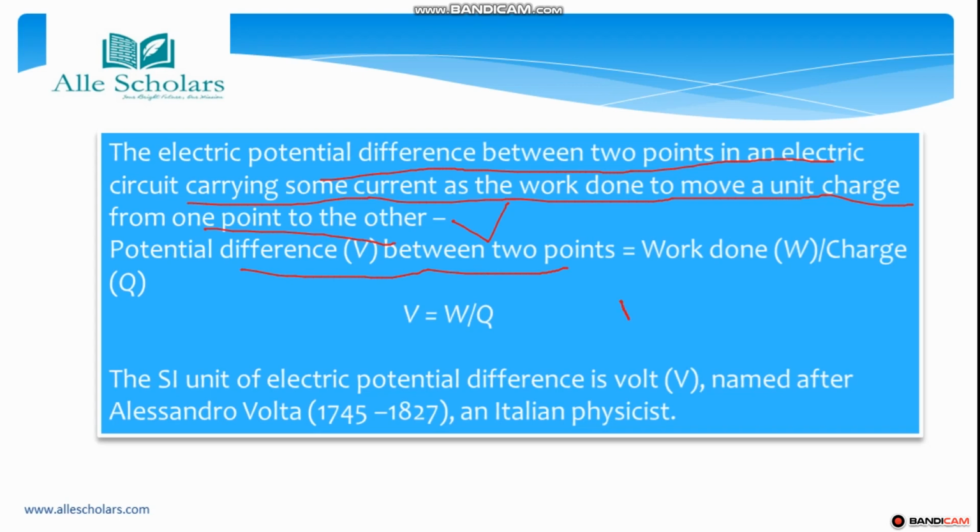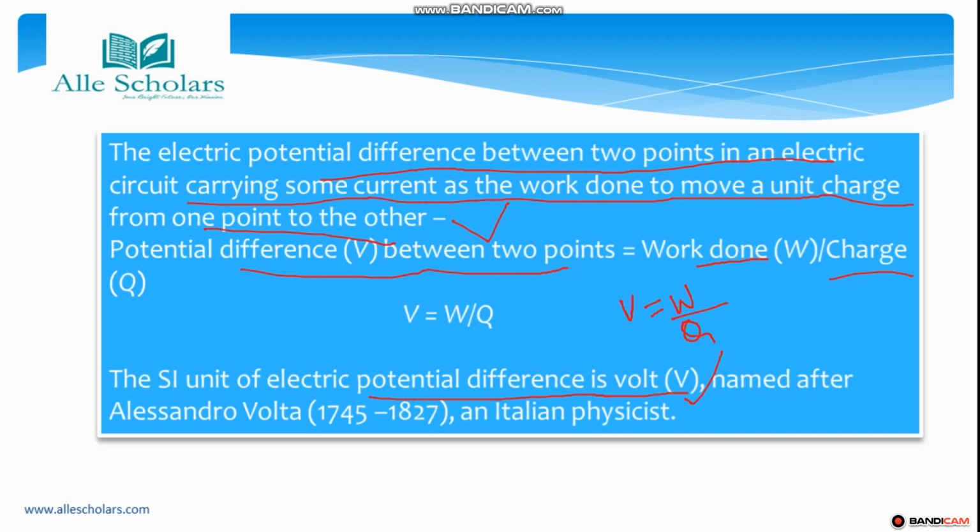First of all, the potential difference is denoted with V. V is equal to work done, work done is denoted by W, by charge per unit. So charge is denoted by Q. Okay, so potential difference between two points, that is V is equal to W by Q. Okay, and the SI unit of electric potential difference is volt. That is why it is denoted with V.